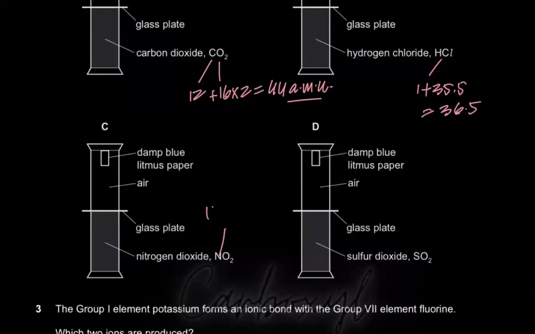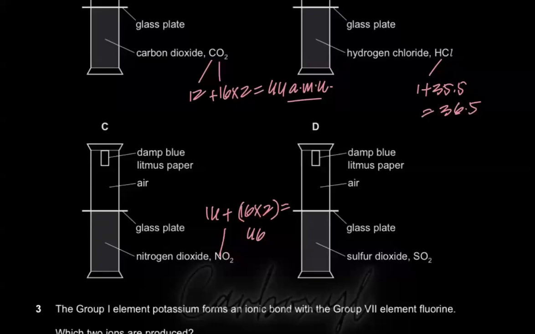NO2, N is 14. You guys can check this all in your periodic table. Oxygen is 16, 16 times 2. What do you get? You get 46. Why am I timing it by 2? Because you have two O's, right? So in order to calculate the Mr, it's the sum of the relative atomic masses. So the relative atomic mass of N is 14, of O is 16, and since you have two O's, you